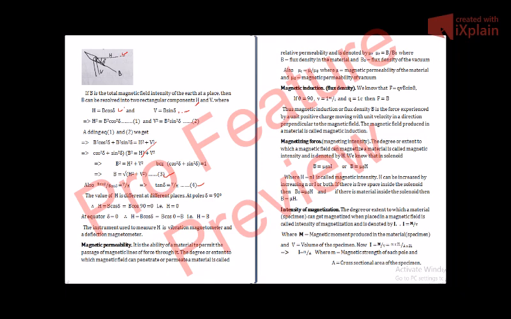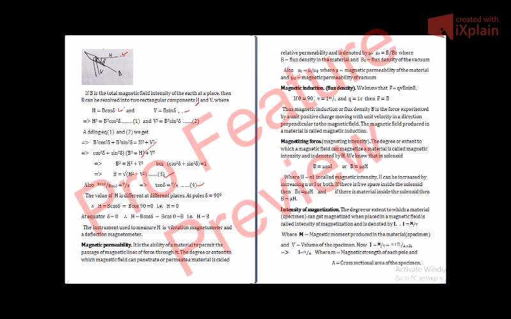Thus, magnetic induction or flux density B is the force experienced by a unit positive charge moving with unit velocity in a direction perpendicular to the direction of the magnetic field. The magnetic field produced in a material is called magnetic induction.